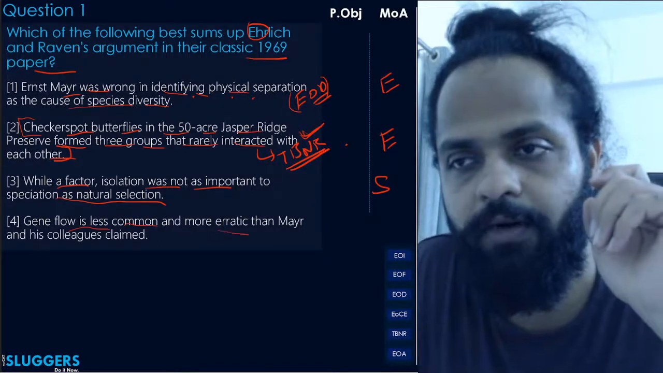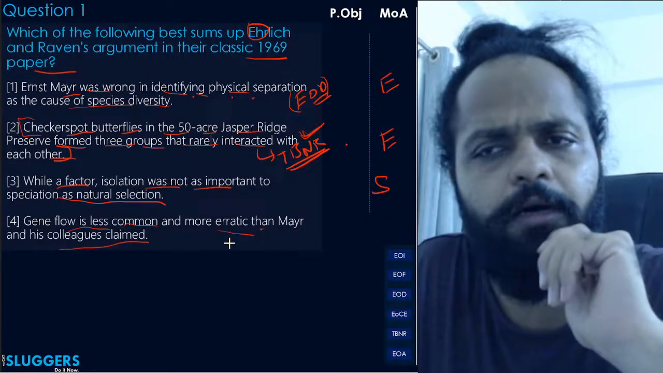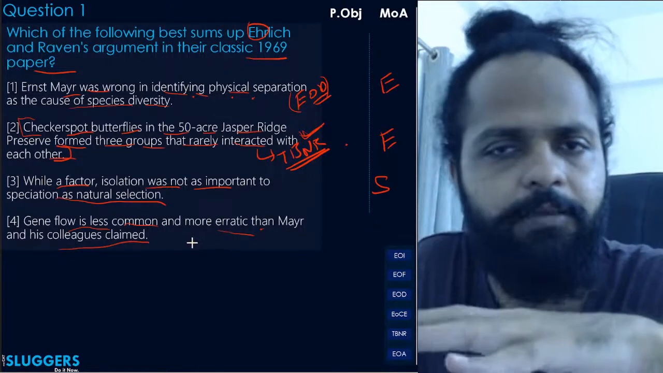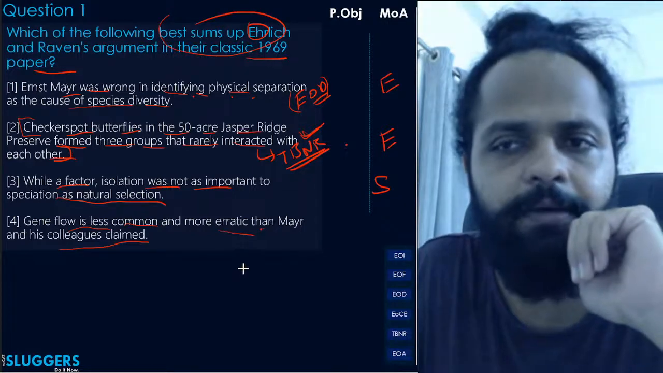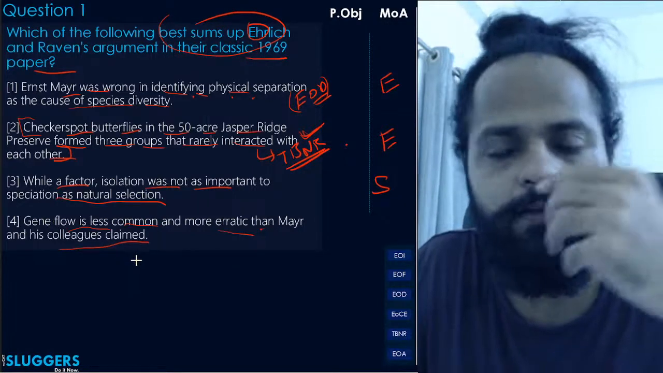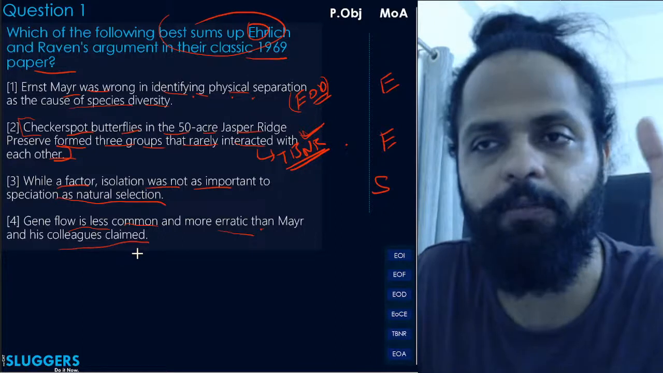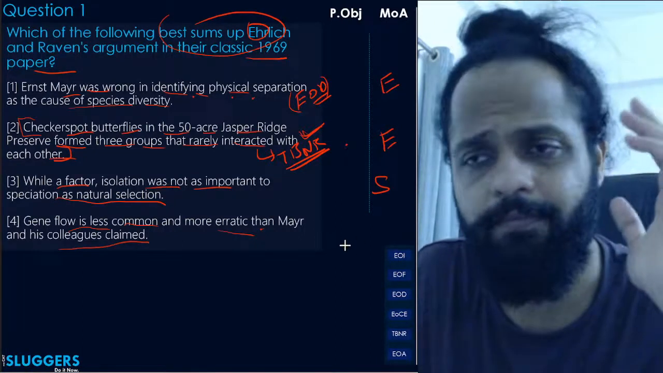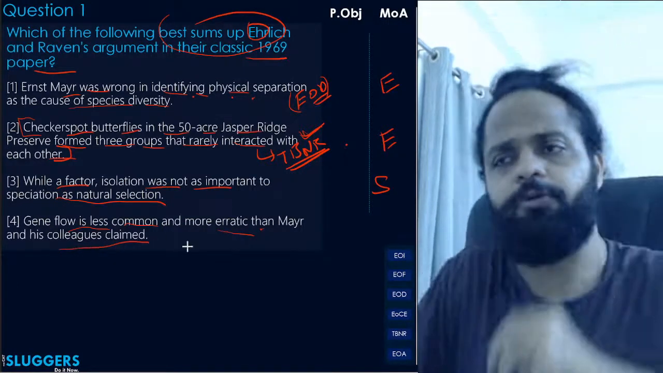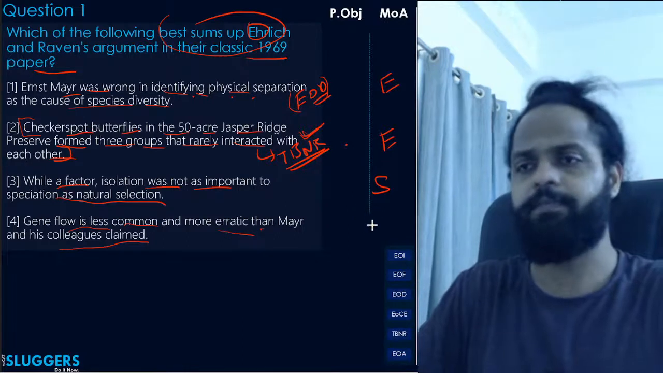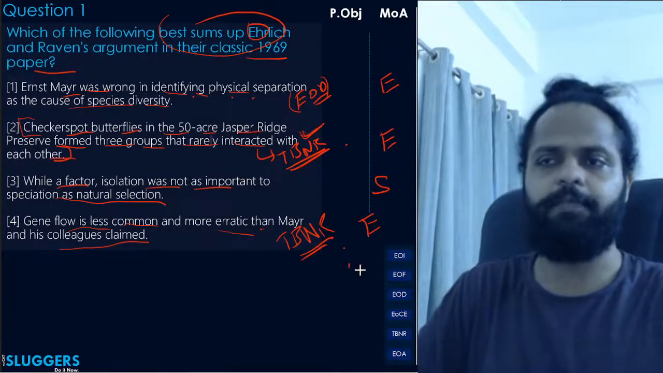Gene flow is less common and more erratic than Mayr and his colleagues claimed. Again, this is also a case of TBNR. Because this is also correct as per the passage, it is given in the passage, but is that what best sums up their argument from the paper? Like is that all that they wanted to say? The main thing they wanted to say was more about the cause of the phenomenon of speciation within species, right? Not that gene flow is less common. It's just one of the points that they have made along with the main point that they wanted to make by the study. So you eliminate this also with a capital E, labeling this option as a TBNR. Okay, let's move ahead.